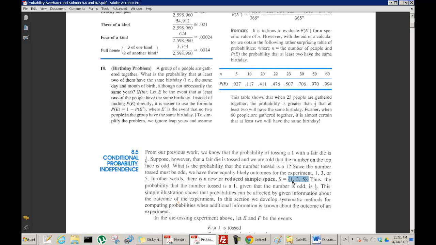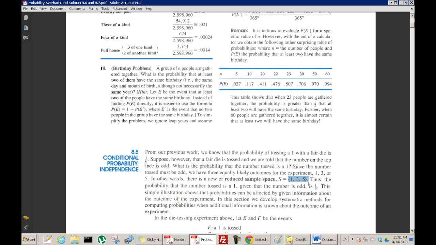Given these 3 possibilities, you might say the probability of 1 is 1 out of 3, 1/3. Whereas before the sample space was 1, 2, 3, 4, 5, 6, now the sample space is reduced to just this, so we call it a reduced sample space.